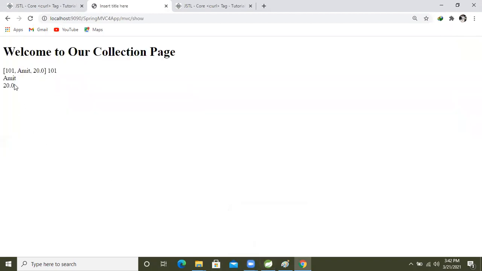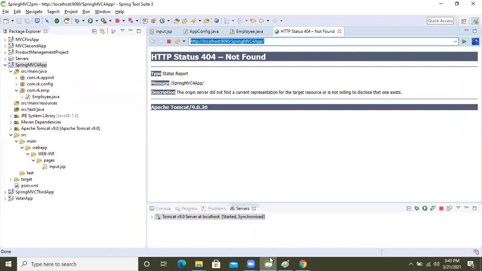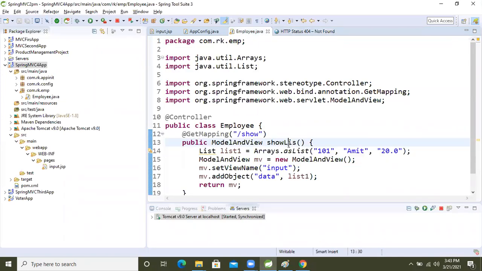See, here Amit has come, 101, Amit 202. Based on this, we are able to iterate it. These are really small things, I know, but when I develop a big application end to end in front of you people, I will use these small things only.